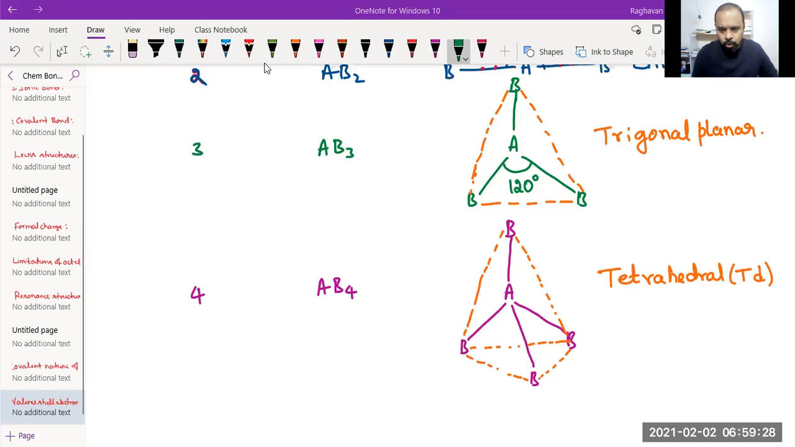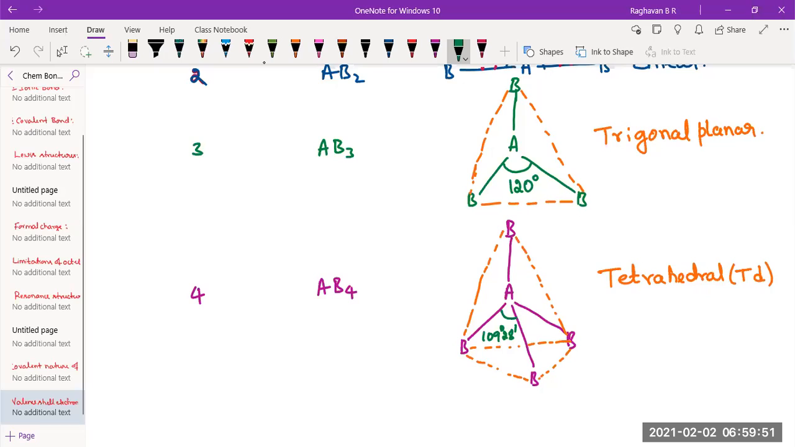So look at this angle. This is 109 degrees 28 minutes. 109 degrees 28 minutes is the bond angle in tetrahedral geometry. Shape and geometry both you have to remember. If you want, I can show you how it is non-planar. One second, I'll just take some pencils or pens.